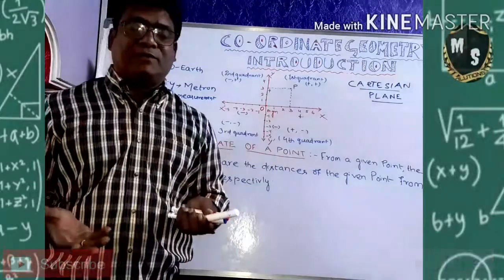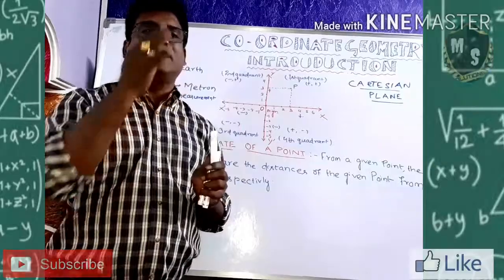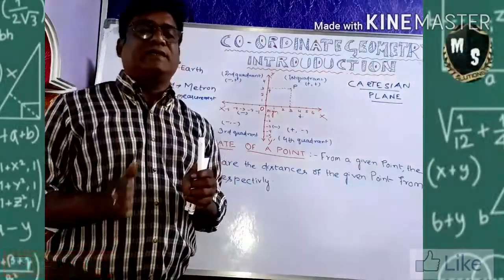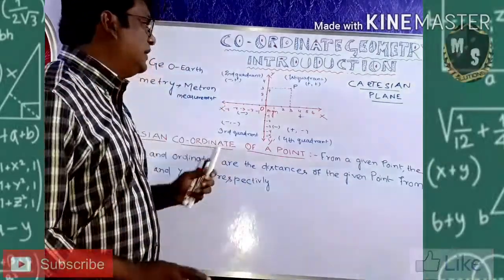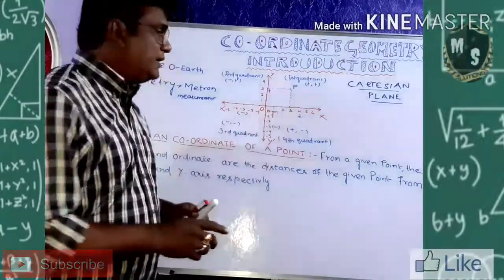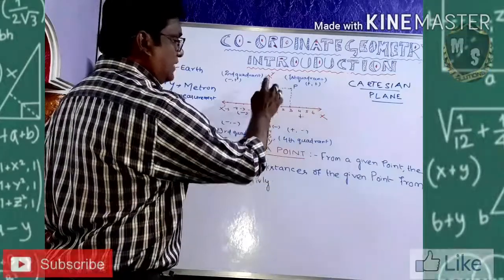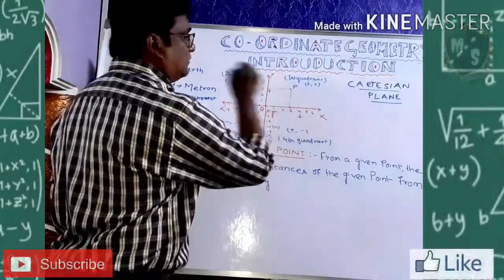So what is a Cartesian plane? A Cartesian plane is a plane in which some horizontal lines and vertical lines are intersecting each other. That is called a Cartesian plane. And in that Cartesian plane, if you take a point, see, I took a point here, P point. In which quadrant did I take it? It is in the plus and plus quadrant. So it is in the first quadrant.